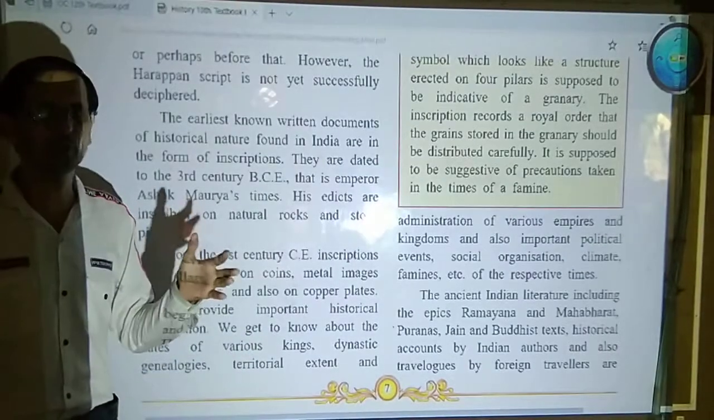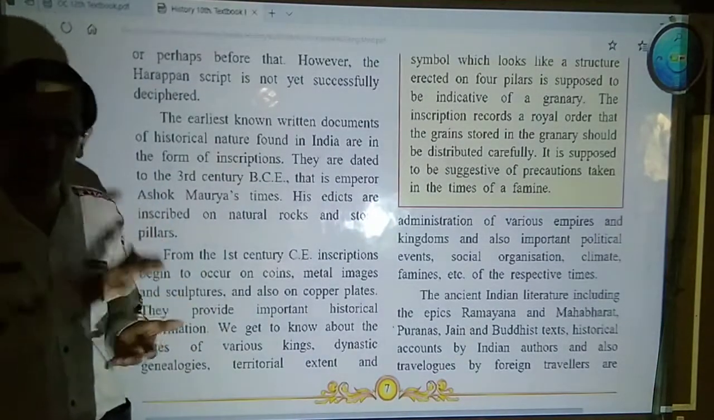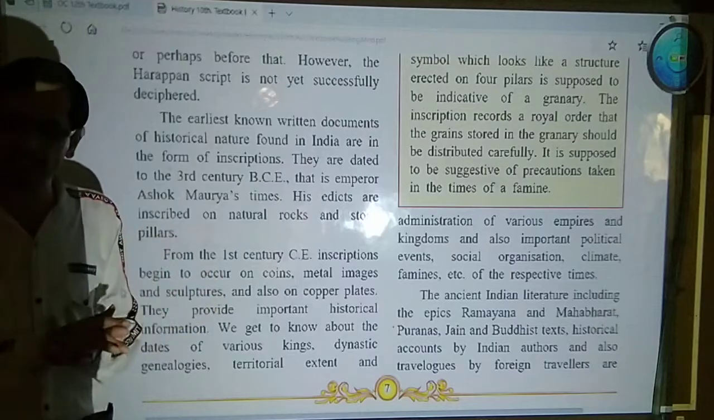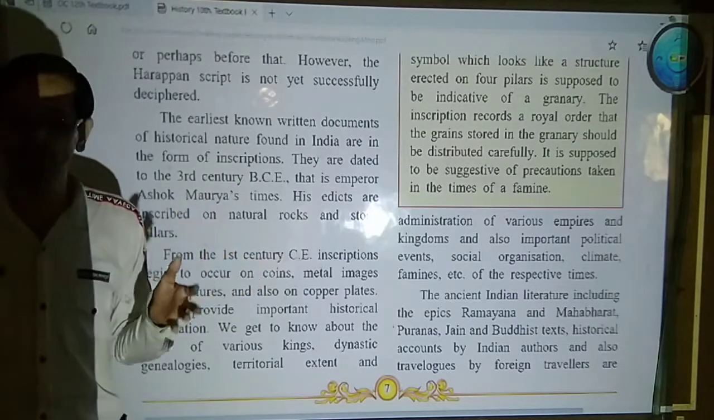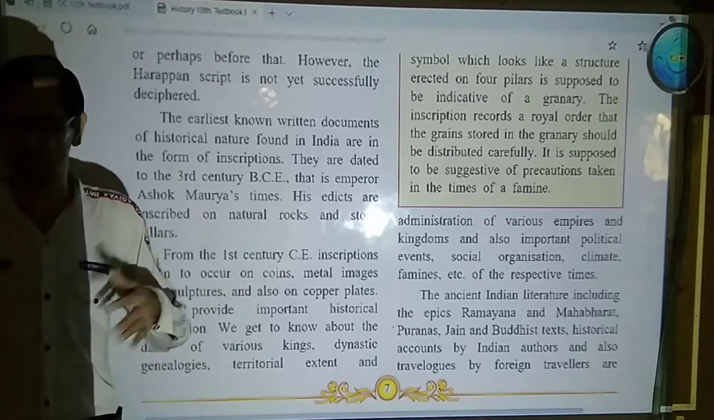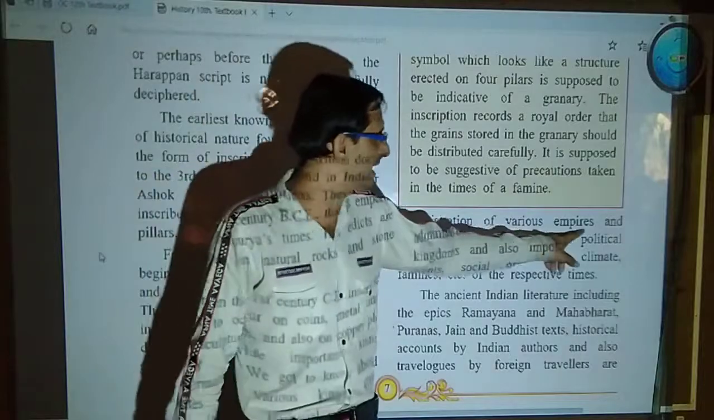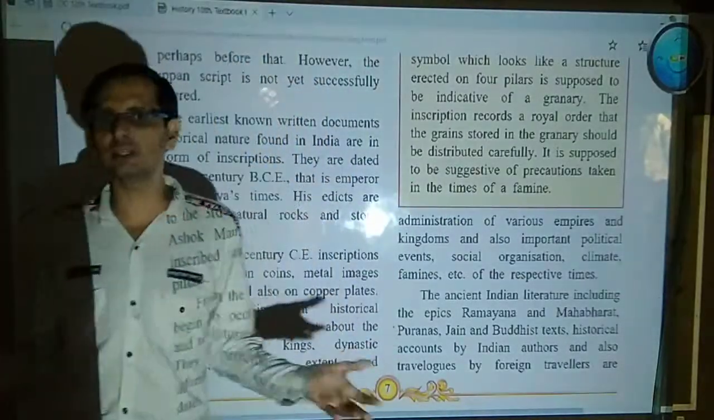But a particular king is ruling only that particular state or particular region. So you can understand from this inscription which territory they ruled, their territorial extent, their territorial boundaries between various regions, states or kingdoms, and the administration of various empires.